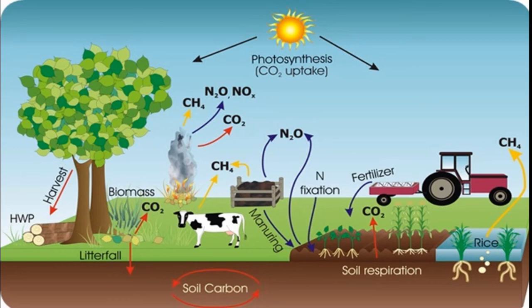There are several other such cycles in nature. Thus, there is interaction amongst living things and between living and non-living things in nature. The interactions go on continuously. This helps to maintain the food chains in the environment.